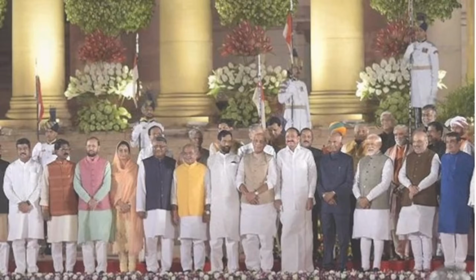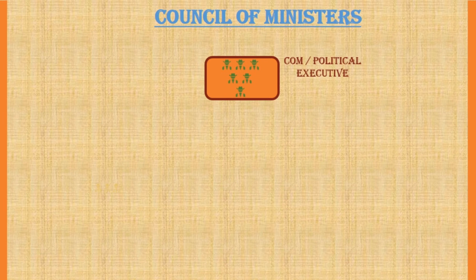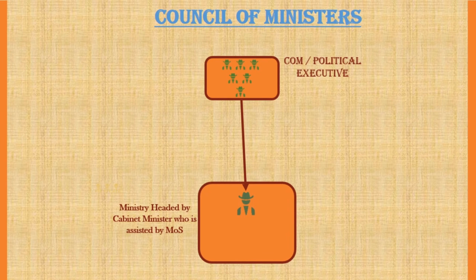Next, let's discuss the Council of Ministers in detail. Council of Ministers is the official name of the body that includes all ministers. Its members are also called political executives. Council of Ministers include 3 types of ministers. The most important are cabinet ministers.